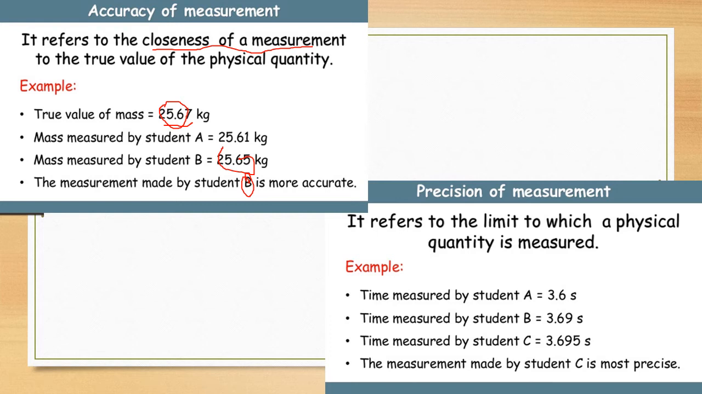Then what is meant by precision? Precision refers to the limit to which the physical quantity is measured. For example, there are three students A, B, C. The first student measures 3.6 seconds, the second 3.69, and the third student measures 3.695 seconds. The measurement made by student C is the most precise. Precise means the repeating values.